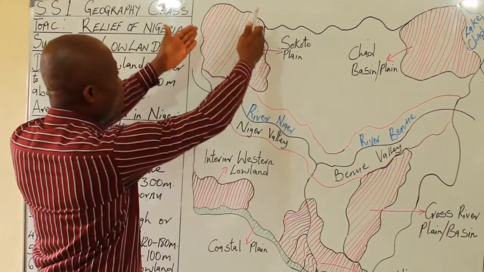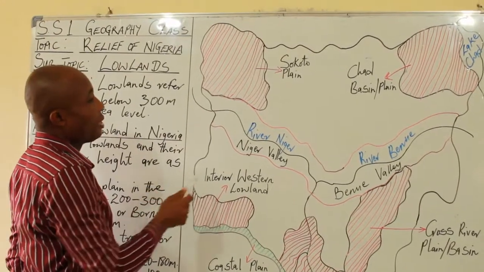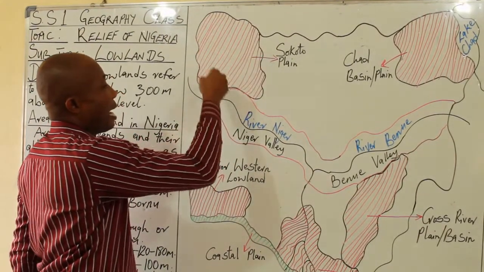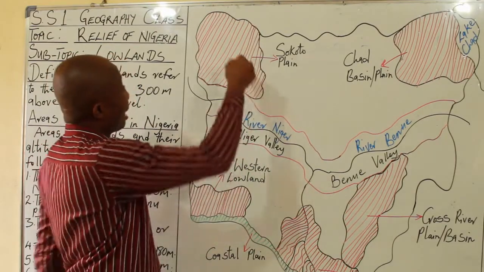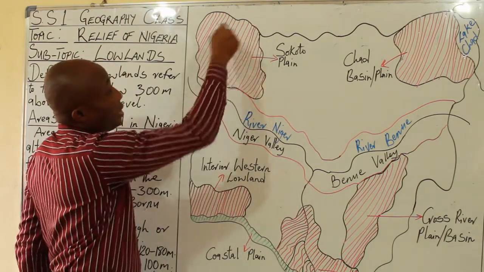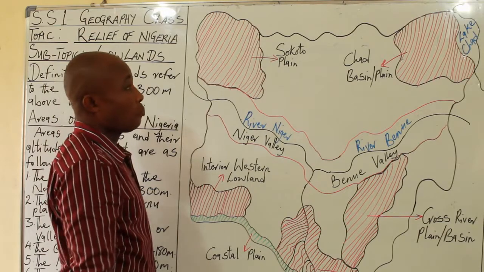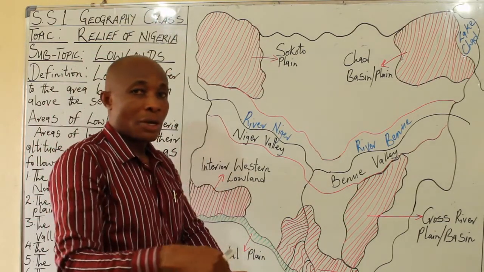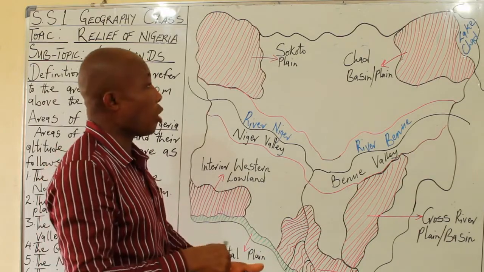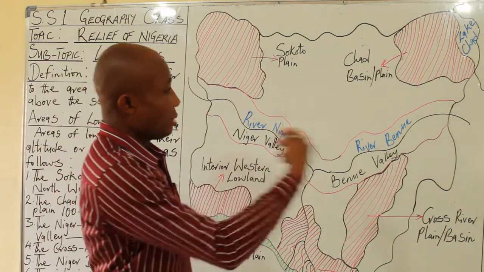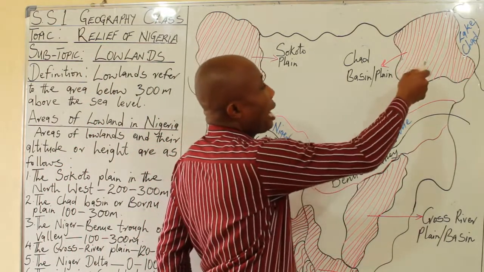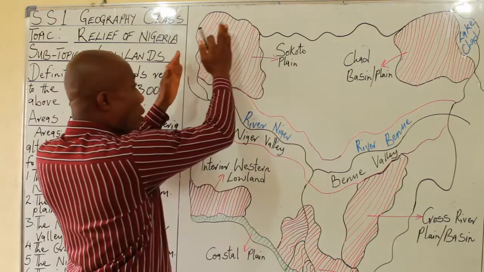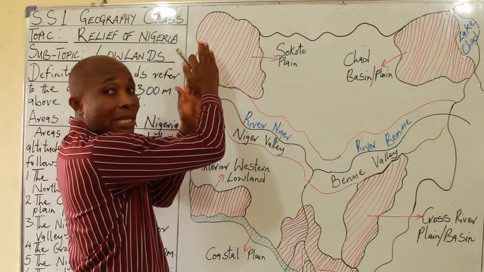And when you look at this portion, you agree with me that states like Sokoto, Zamfara, and Kebbi State can be found within this Sokoto plain. But Sokoto State is just at the center of the Sokoto plain or basin. Then, secondly, we have another portion here. This is the northwestern part of Nigeria.